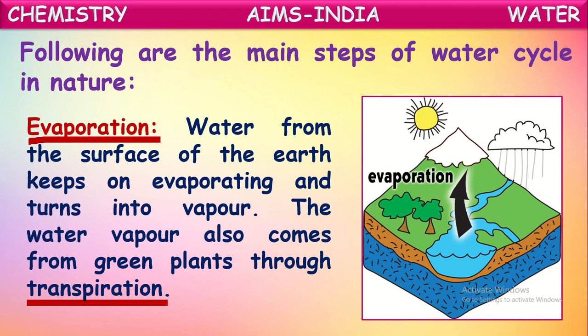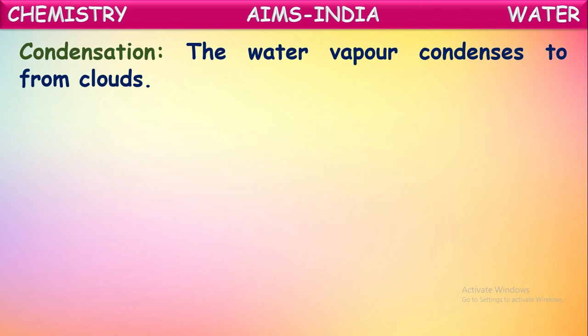Okay. One more process is condensation. What is meant by condensation? The process of conversion of a gaseous substance into liquid form is called condensation. So the water vapor which entered into the atmosphere by evaporation and transpiration slowly condenses to form small droplets of water, which all together form clouds. So by the condensation process, this water vapor converts into cloud form.